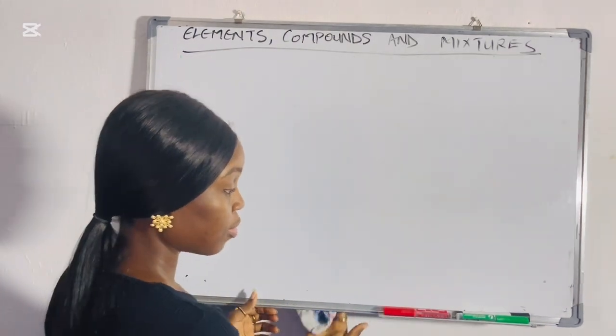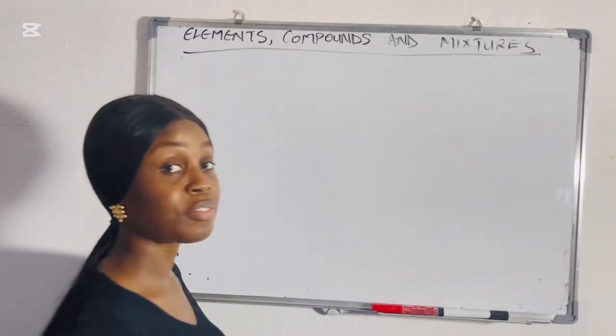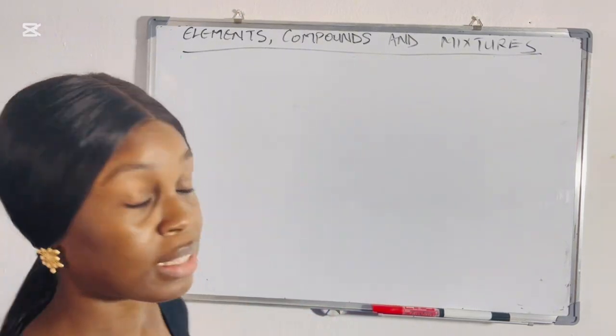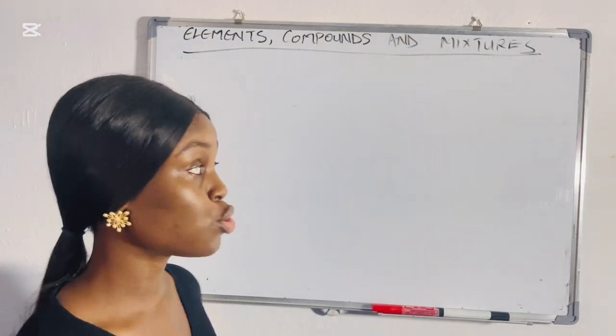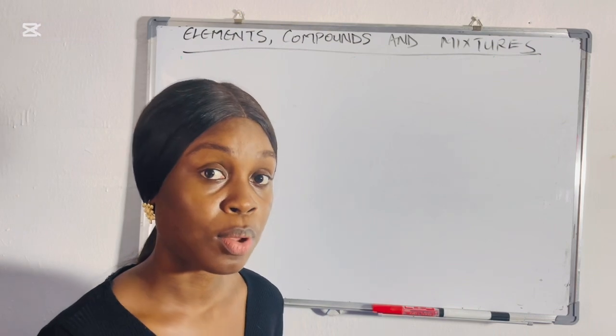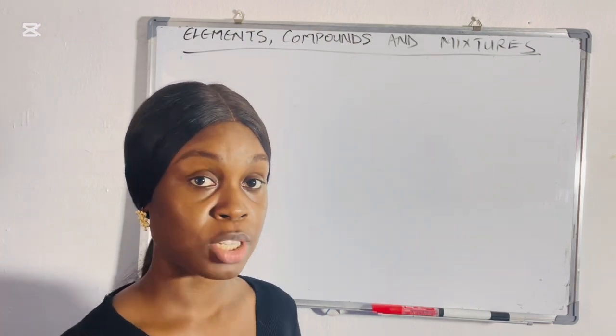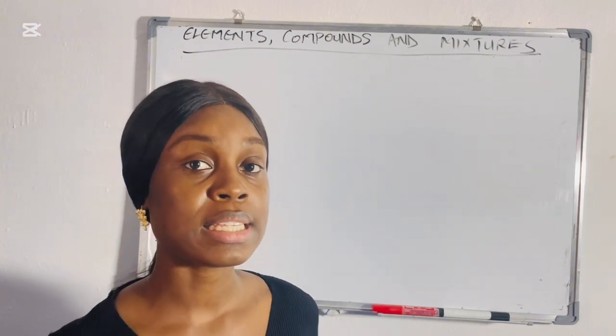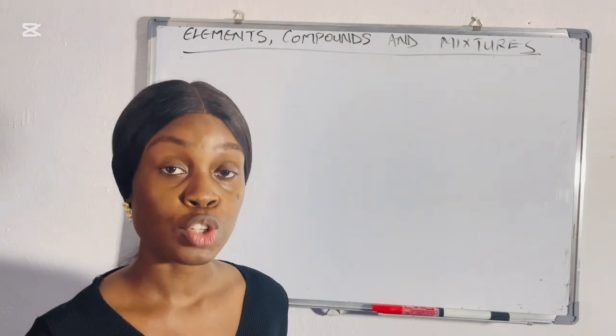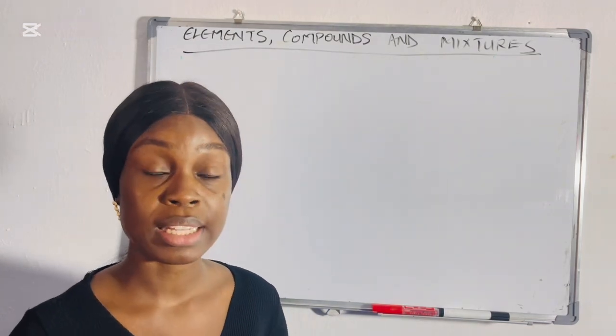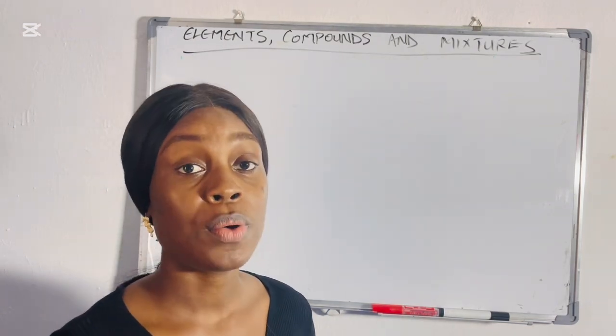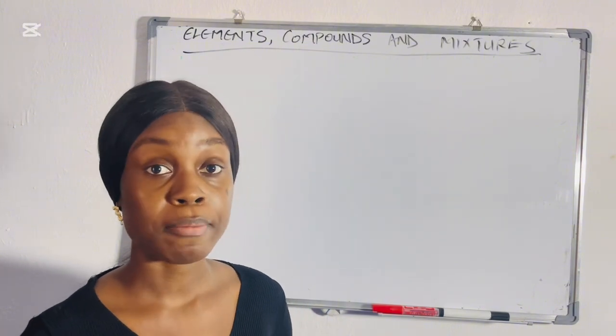Let's look very well at the examples of these elements, compounds and mixtures. I'm going to write down elements, I'm going to write down compounds, and I'm going to write down these mixtures. These mixtures can be easily separated using different separation techniques. They can be easily separated. For example, when we mix sand and water, we can separate them by filtration.